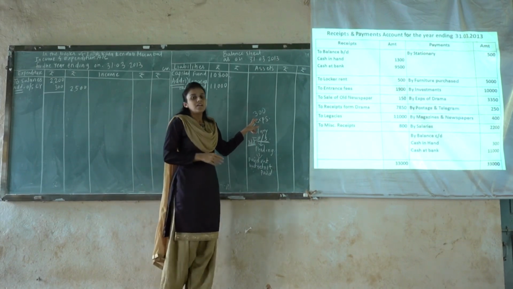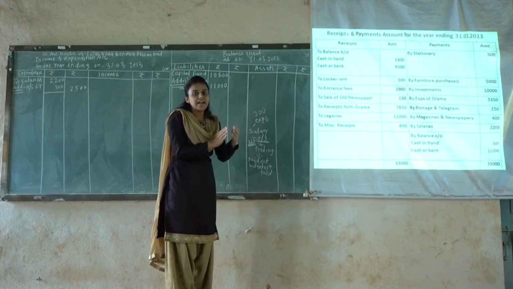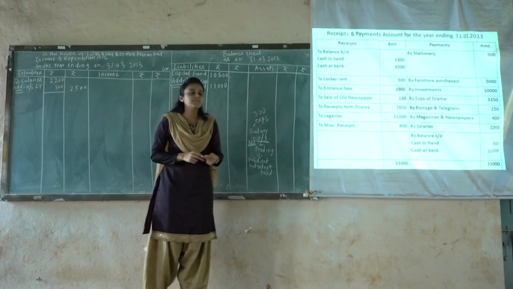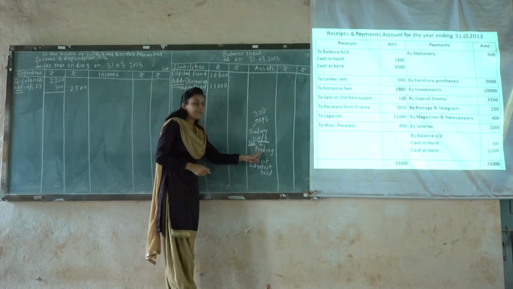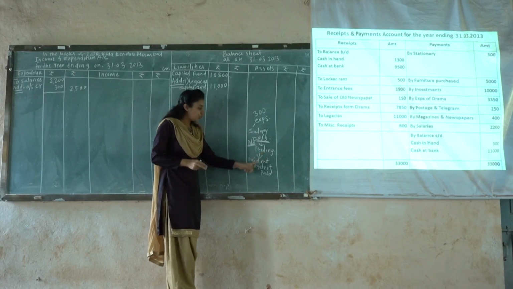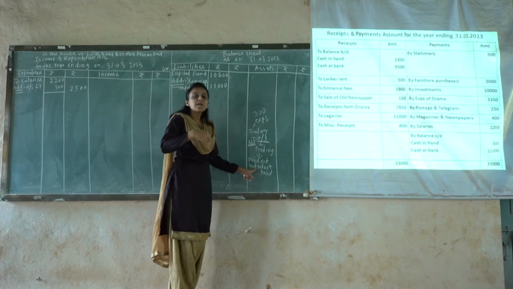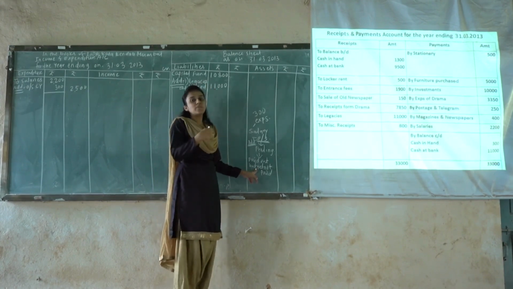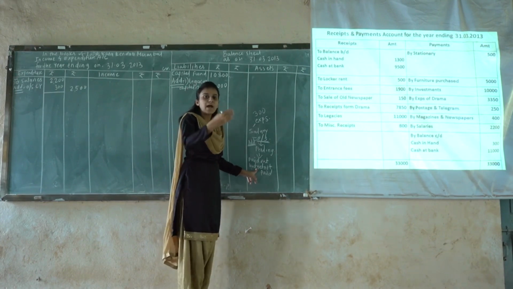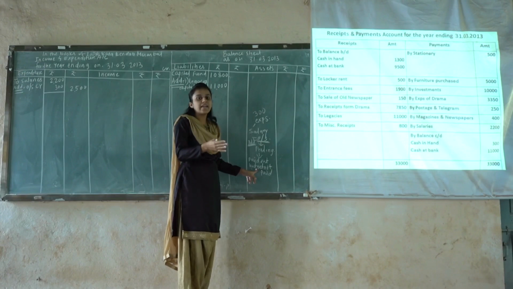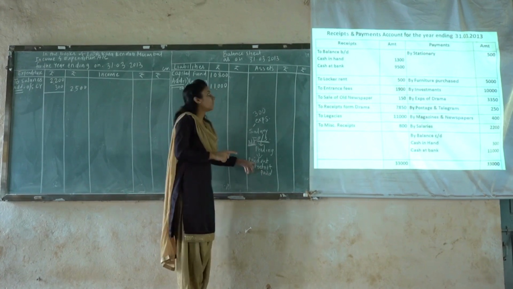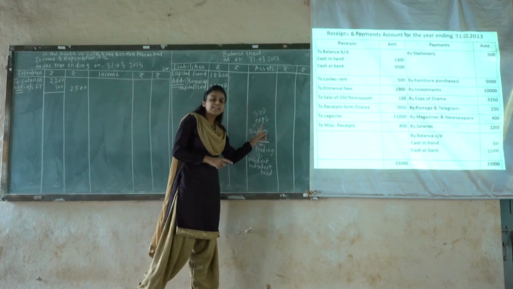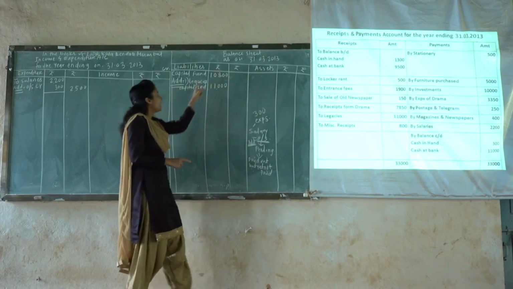Then second effect, if salary is been outstanding ₹300 and it is being added to the salary item, then what should be the second effect? Let's see. Here outstanding means pending. Pending means it should be paid but yet not paid. द्यायचं आहे पण अजून दिलं नाही. So the moment till we pay that amount, it becomes a responsibility to us. की जोपर्यंत तो खर्च तुम्ही भागवत नाही तोपर्यंत ती तुमची जबाबदारी आहे. इथं देणी आहे आणि देणीला दुसरा शब्द आपण काय वापरतो? लायबिलिटी. It means the second effect of outstanding salary ₹300 will be posted for the balance sheet liability side.